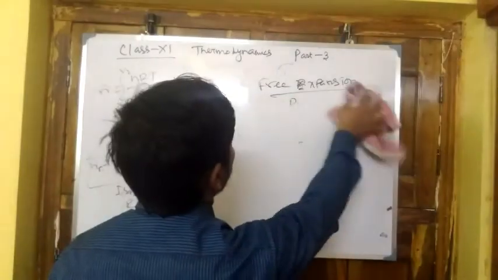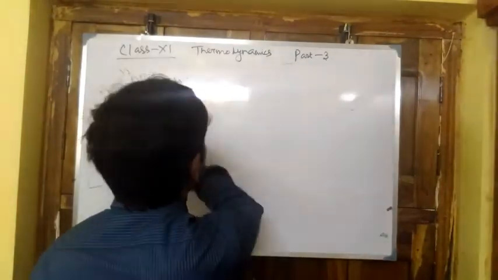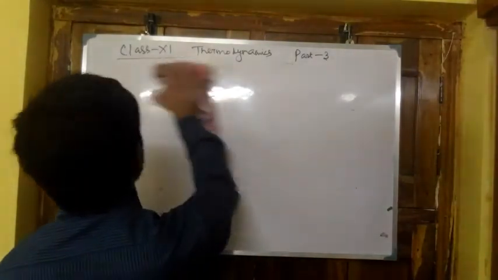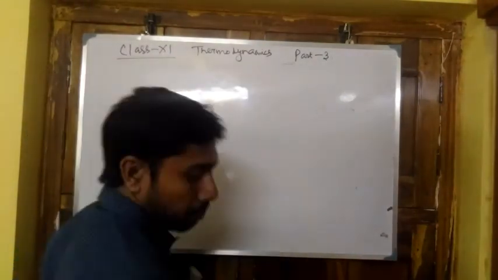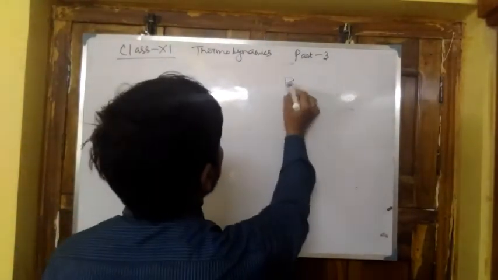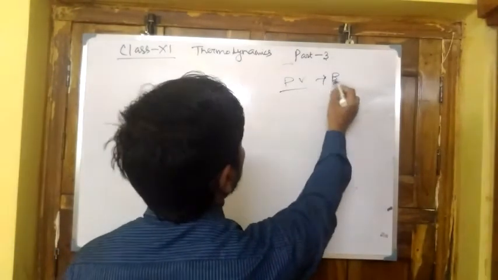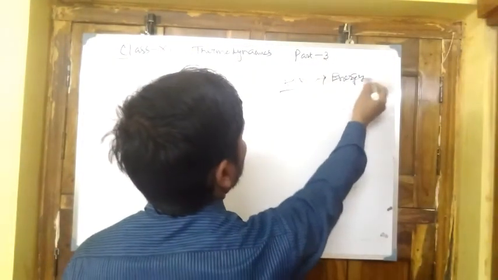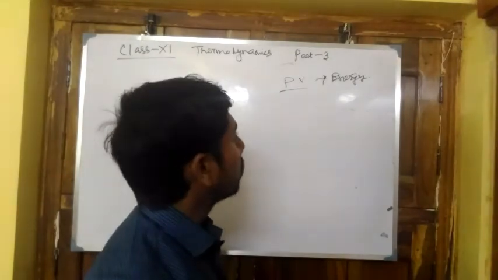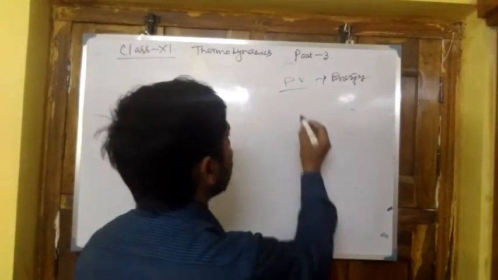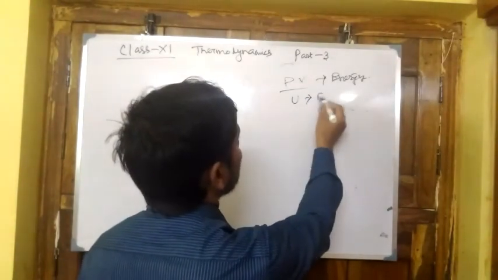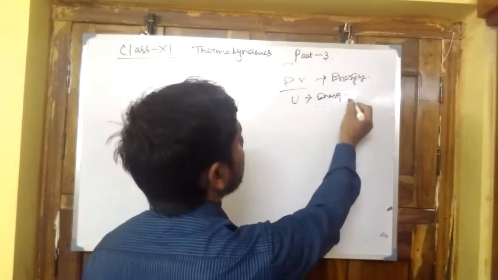The multiplication of pressure and volume, different parameters, ultimately gives an energy, that is PV. PV is a term of energy, and U is also an energy, known as internal energy.